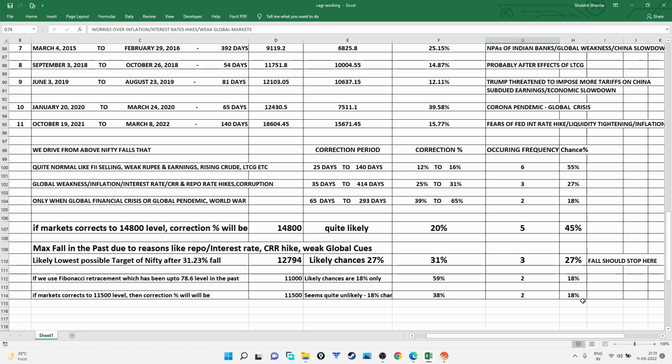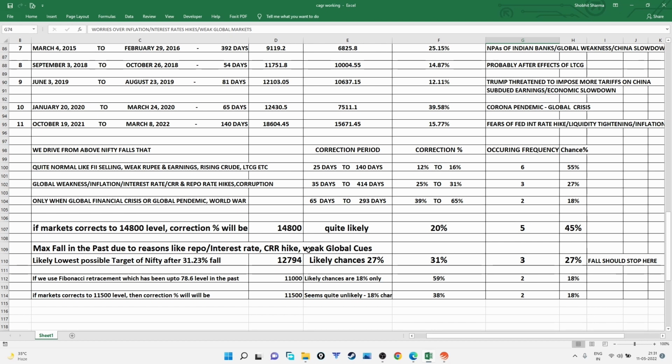So the most likely possible target of Nifty after the 31% fall is the level of 12,800. So 14,800 to 12,800 should be the target. I mean, investment we can start, and this is quite likely.